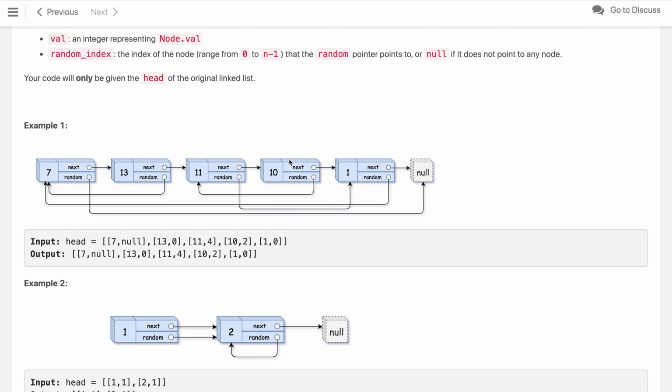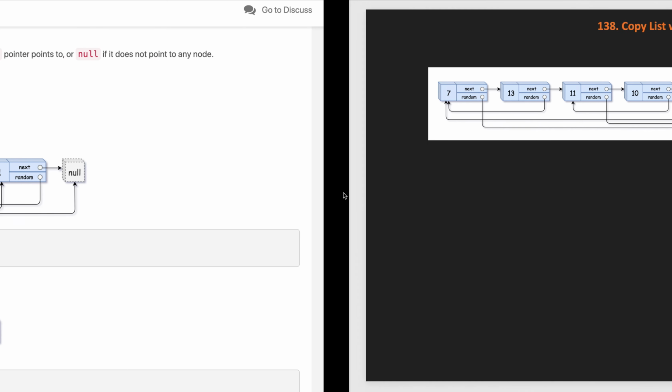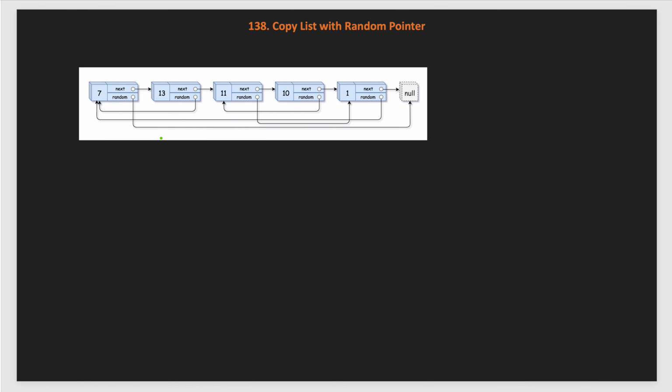Now we have to deep copy this list and return the head node of that list. Let's understand this problem in detail. First of all, we have to create a copy of each node and also form the structure, like the next pointer of the copied list should also point to the next. If we create node 7, it points to 13, and the random pointer of 7 should point to null. Similarly, the random pointer of 13 points back to the copied node 7.